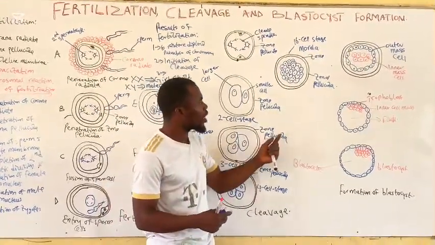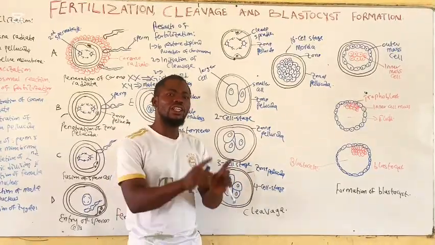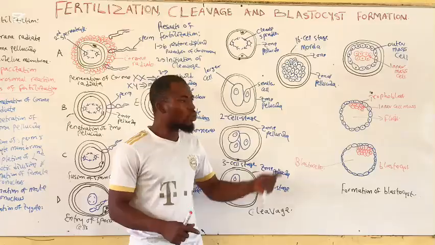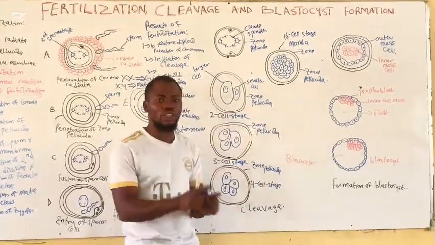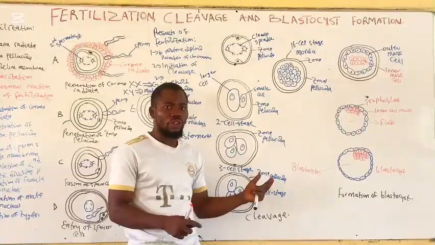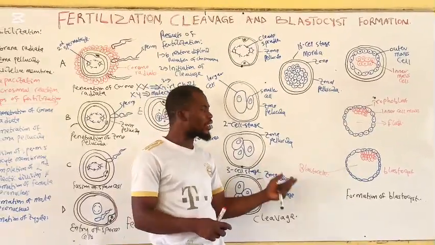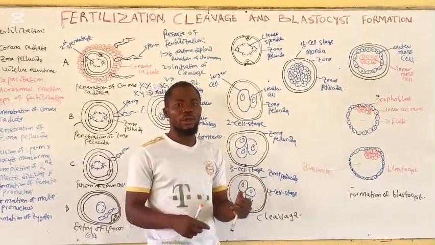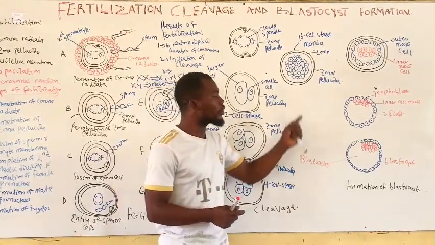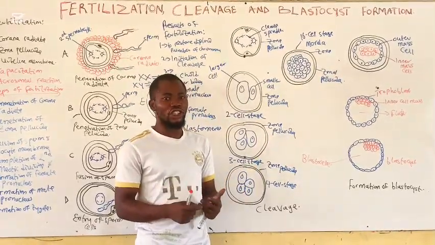So the zona pellucida will prevent implantation at any region outside the uterine cavity. Once the zona pellucida dissolves in the uterine cavity, implantation will begin, and that is about 6 to 7 days after fertilization.